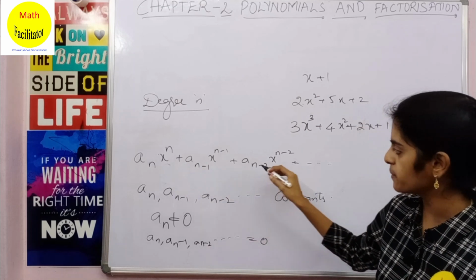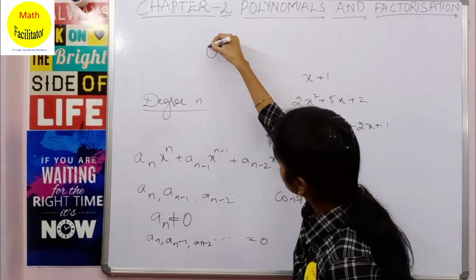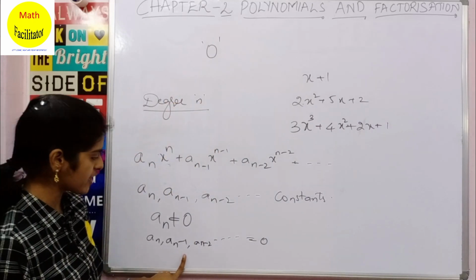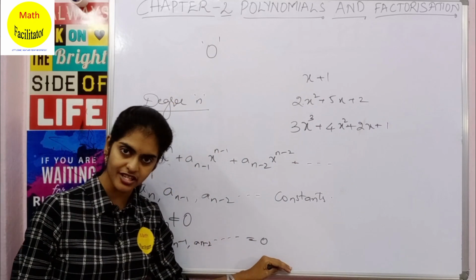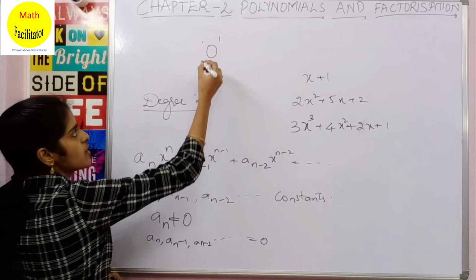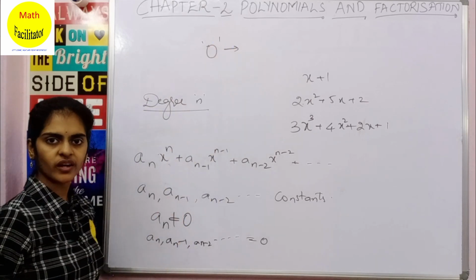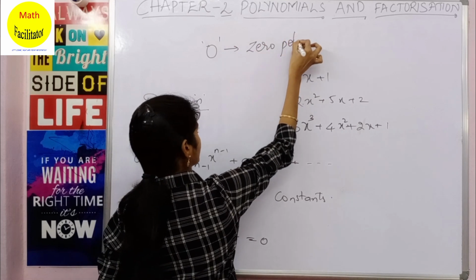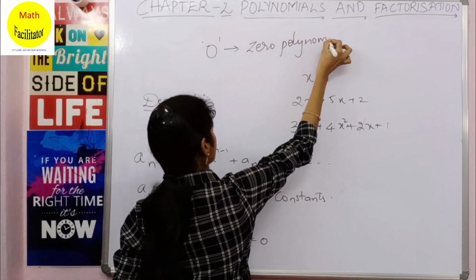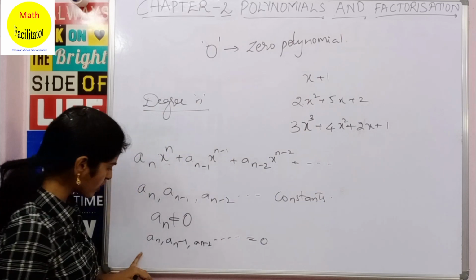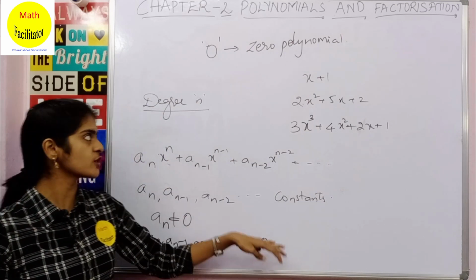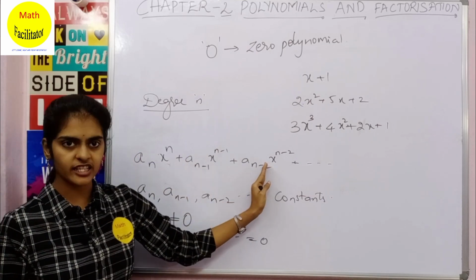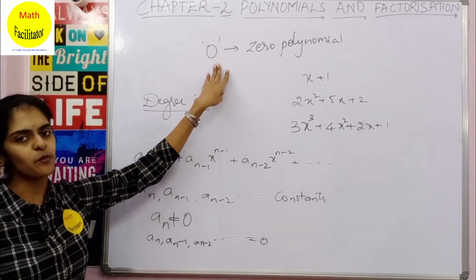So 0 plus 0 plus 0, what does it give you? It gives you 0. So if all these coefficients are 0, then you get a polynomial called 0, and this is called the zero polynomial. The answer here will be 0, and this is called the zero polynomial.